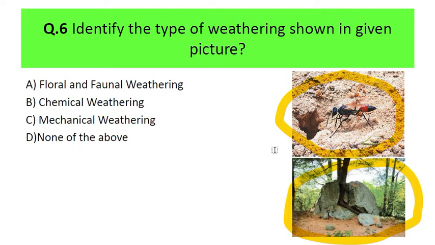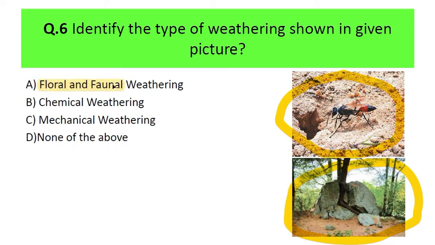Let me explain. Here you can see the insect or the fauna is the cause for the weathering. Fauna means the animal or insect. Flora means the plant or any bushes, herb, shrub, small and big plants, mosses, all these things come under flora. So this is floral weathering, and this is faunal weathering. It is a part of biological weathering. So don't get confused by such words. It comes under biological weathering.